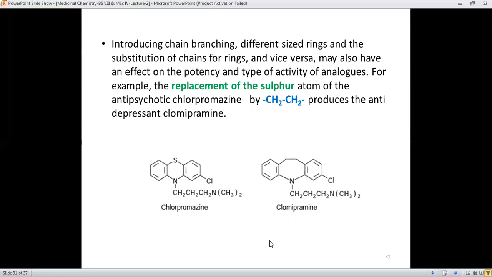Here is introducing a chain branching and different size ring, and the substitution of the chains for rings may also have an effect on the potency and the activity of the drug. It means that if some groups are replaced by the methylene group, then it may be that the drug's therapeutic action or pharmacological action can be changed, like replacement of this sulfur atom of the antipsychotic chloro